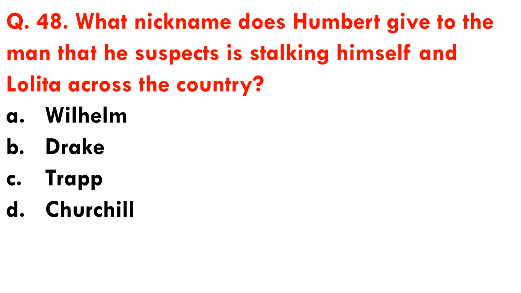Question number 48. What nickname does Humbert give to the man that he suspects is stalking himself and Lolita across the country? Stalking, that is following or chasing secretly. Options are A. Wilhelm, B. Drake, C. Trap, and D. Churchill. So Humbert gives the nickname Trap to the man who is secretly chasing him and Lolita across the country. So option C is the correct answer.